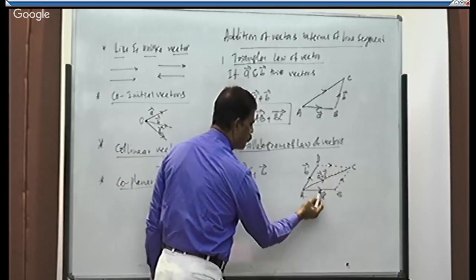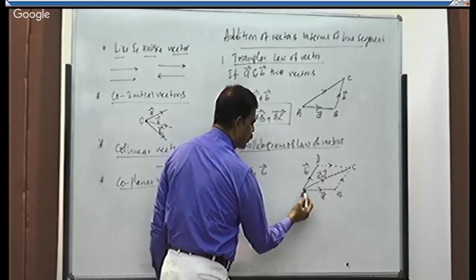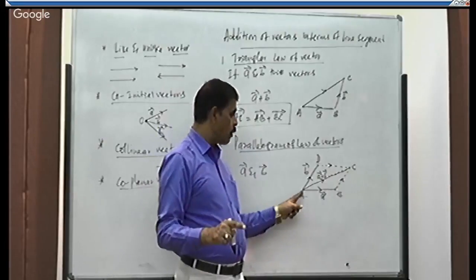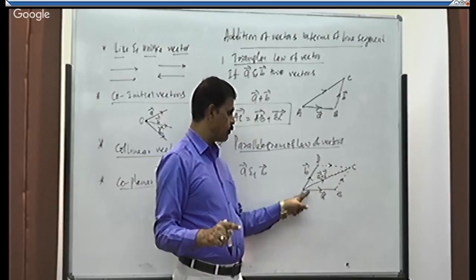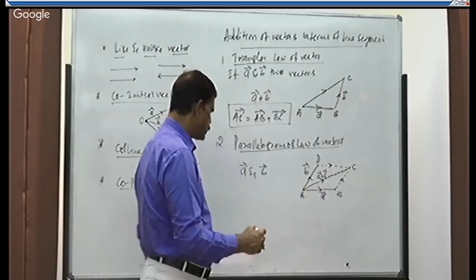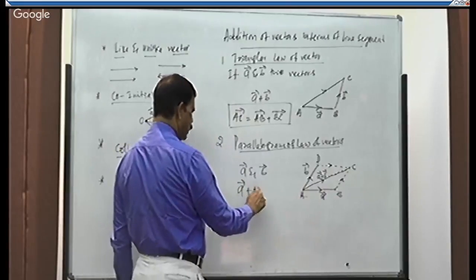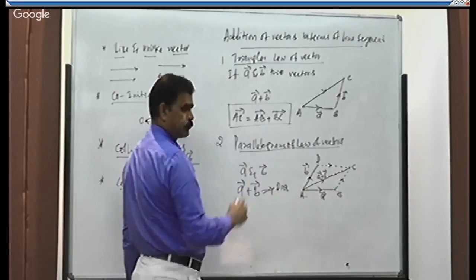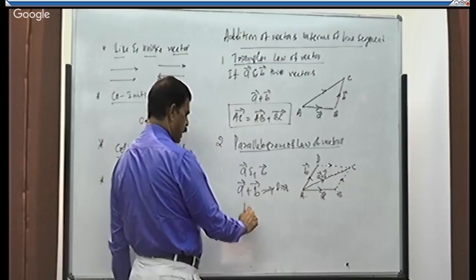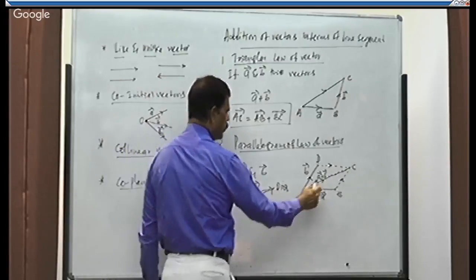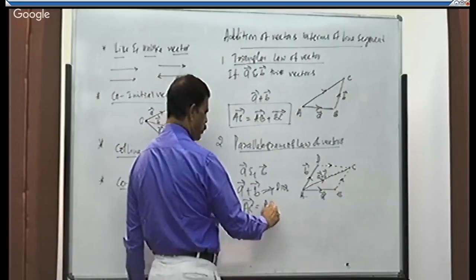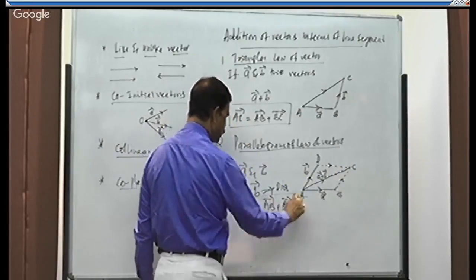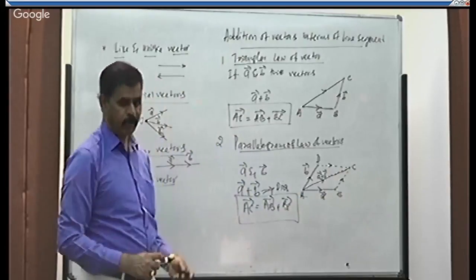Then the sum of these two vectors will be represented along the diagonal of the parallelogram through the common point at which both the vectors are acting. Hence A plus B is always along the diagonal. Therefore AC is equal to AB plus BC. This is the addition of two vectors.